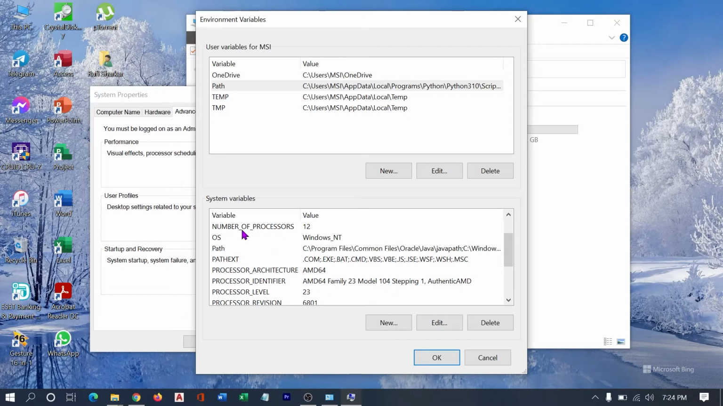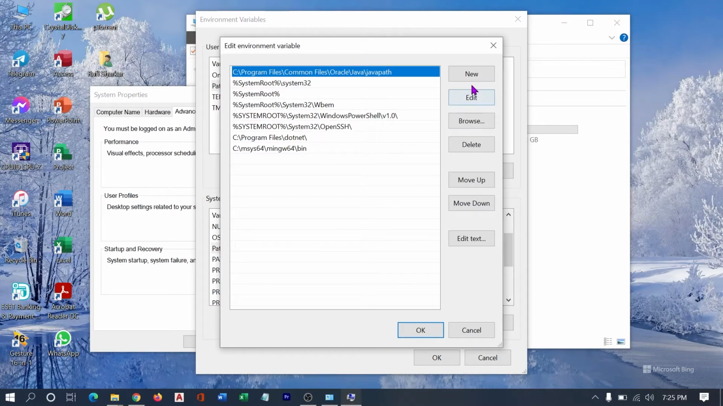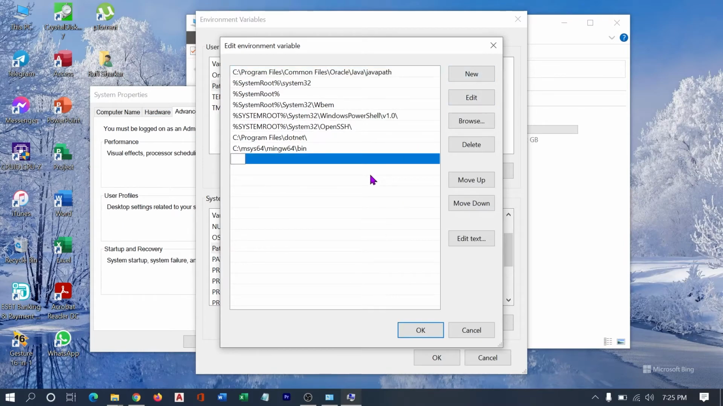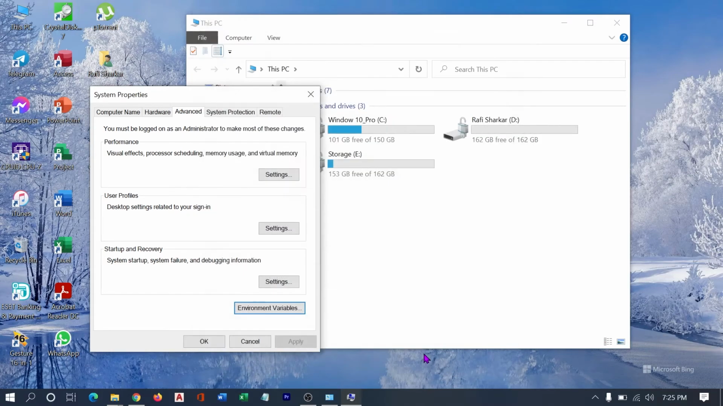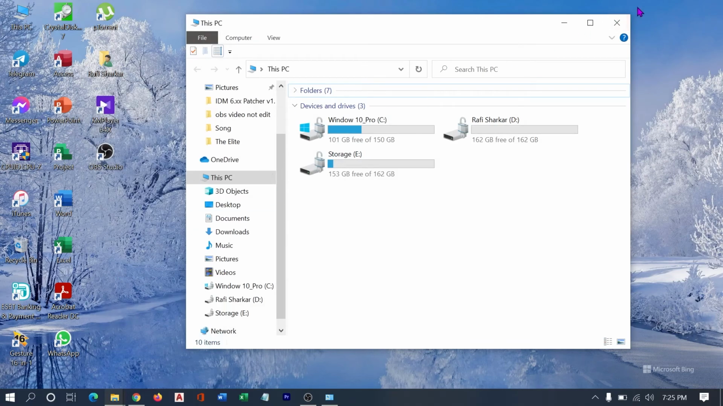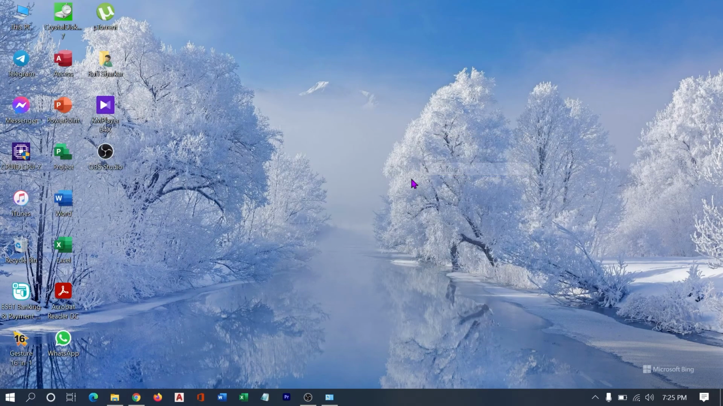And also in system variables, there you can see Path, double click, new, paste. Okay, and okay, and it is already complete.